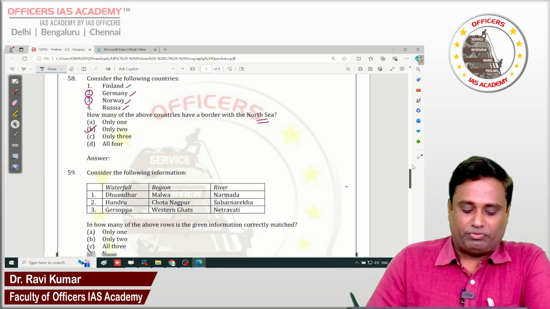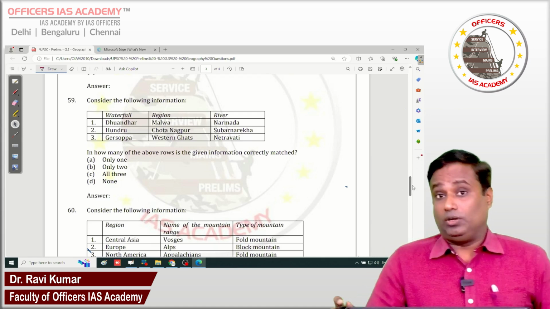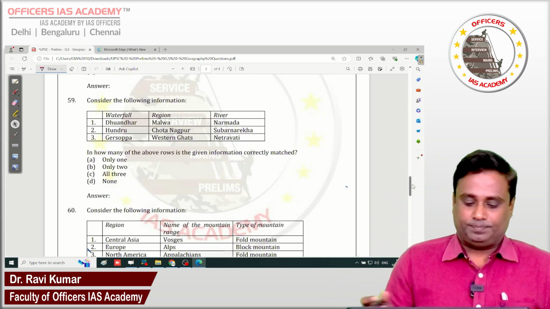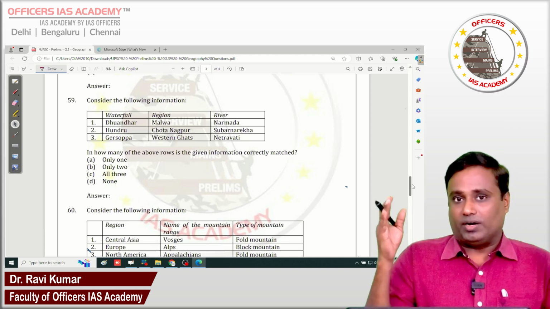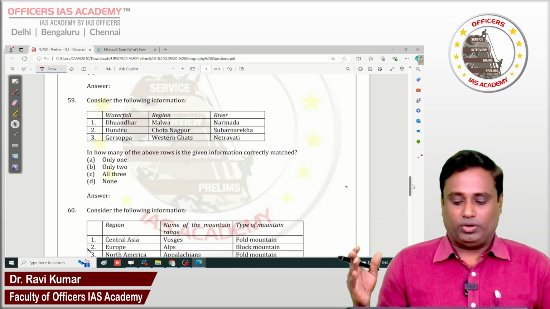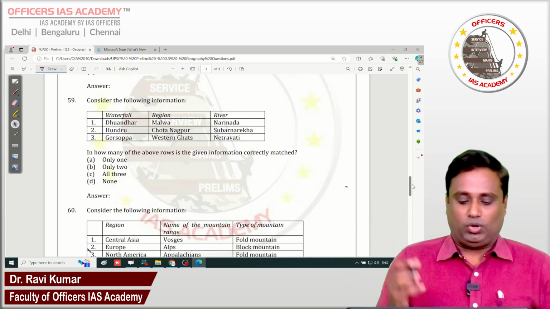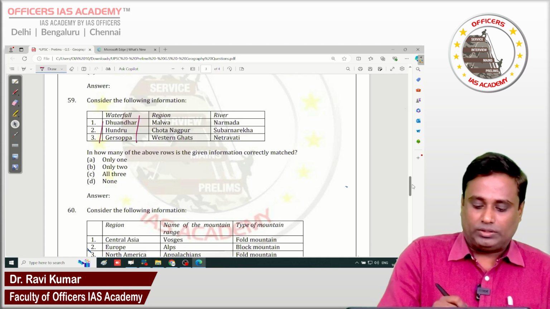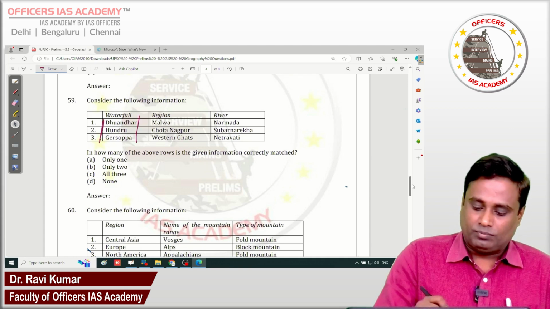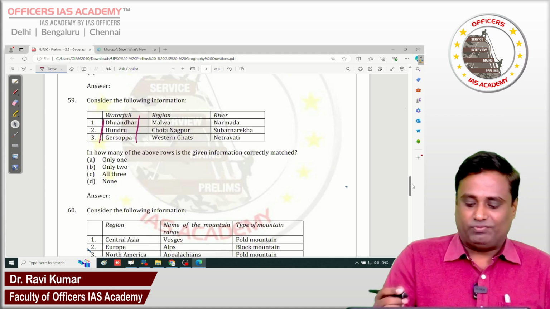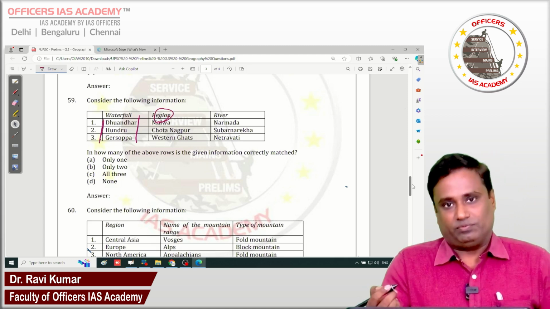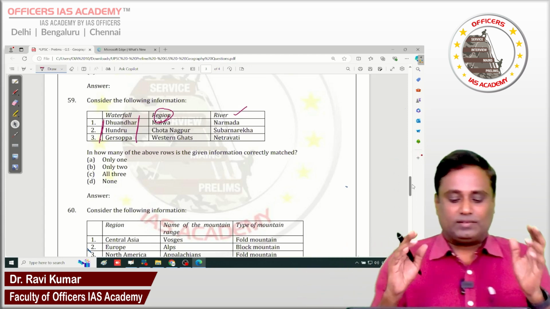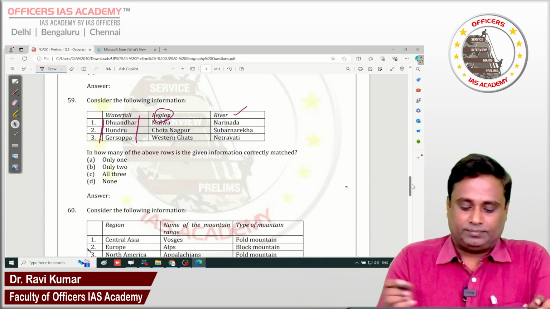And we go to question number 53. This completely goes again with the waterfalls, the Indian physiographic system. There are 3 components, a match the following is given here. These are the areas, these are the waterfall names, these are the regions where they flow, and the rivers from where they originate. So there are 3 components and 4 choices.